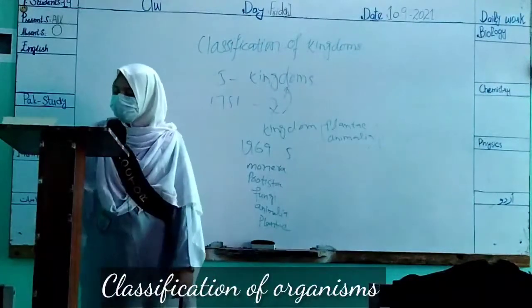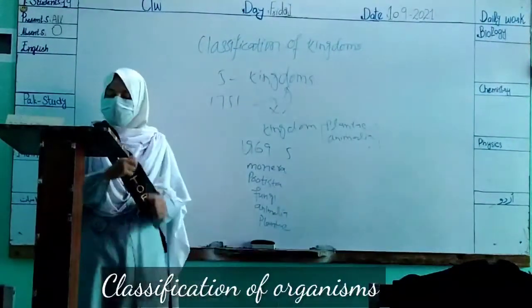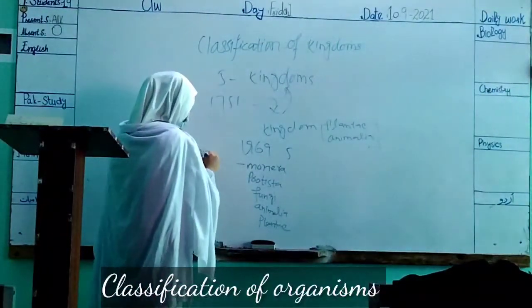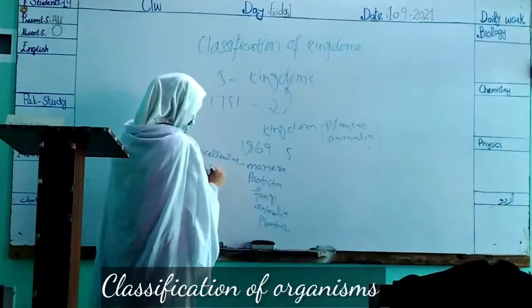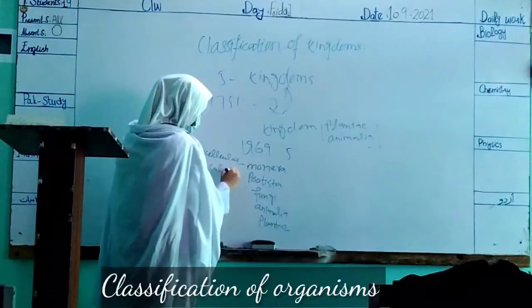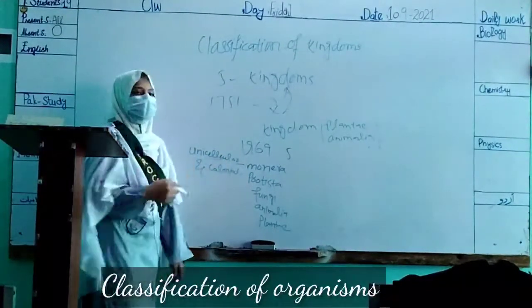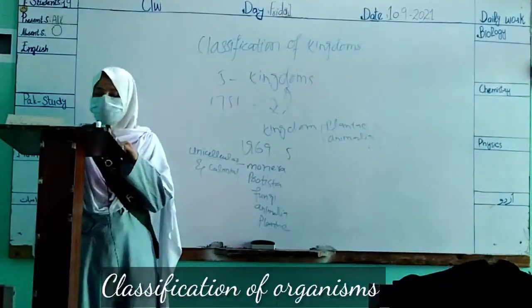Kingdom Monera. Now I am going to discuss Kingdom Monera. In this he includes all the unicellular and colonial organisms, and they are prokaryotes.